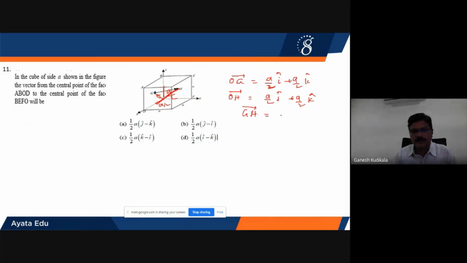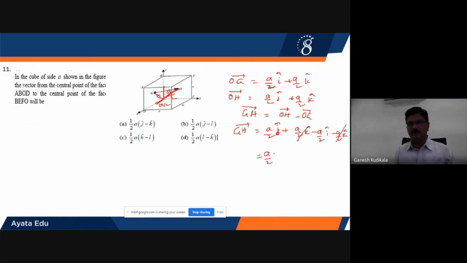G to H will be equal to OH minus OG vector. So therefore this GH vector will be equal to, what is OH now? It is A by 2 into J cap plus A by 2 into K cap minus A by 2 into I cap minus A by 2 into K cap. So therefore these two will get cancelled. If I take out common A by 2, I'll get J minus I. Therefore it is your second option.